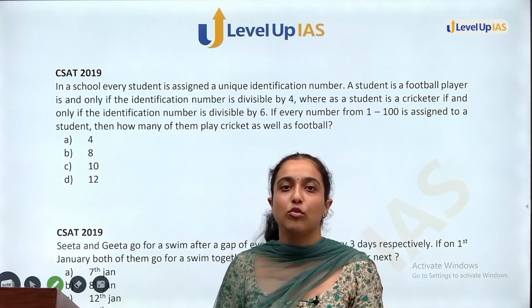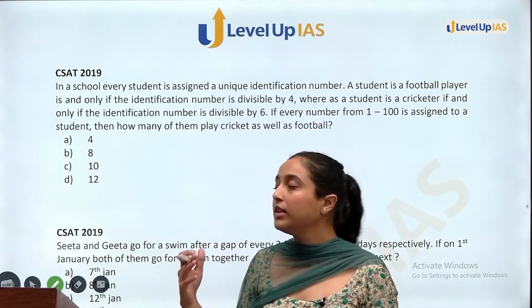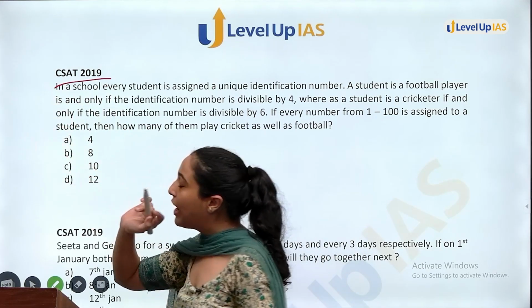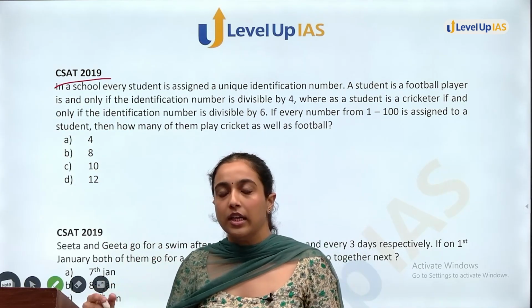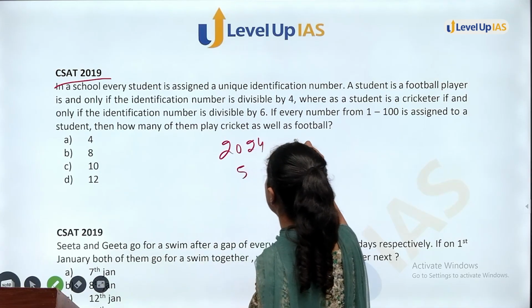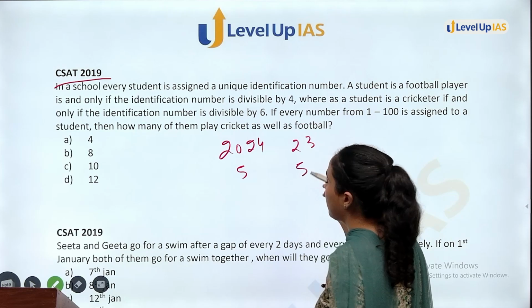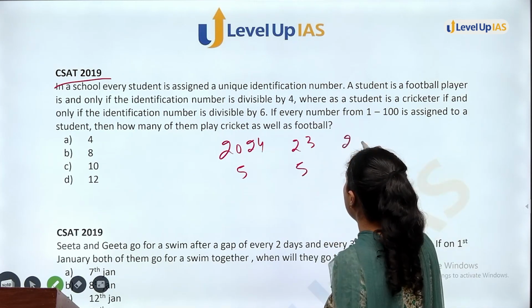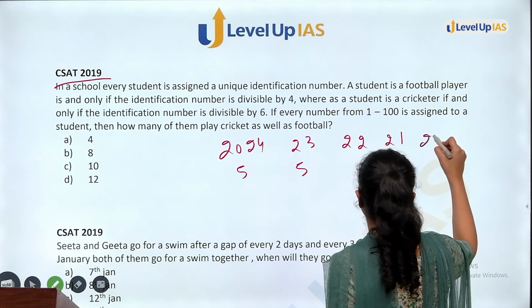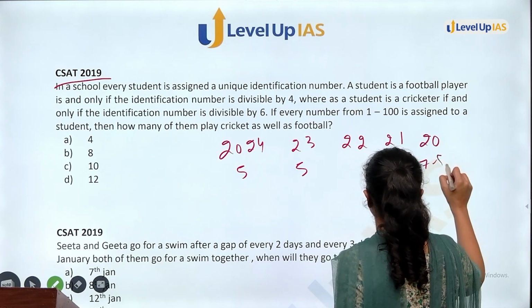So now we will move on to 2019. We will do questions of 2019 and you have to keep one thing in mind. In 2024, we saw that there were 5 questions. Similarly, in 23 also there were around 5 questions. Similarly, in 22, 21, there were 3-4 questions. In year 20, there were 7-8 questions.